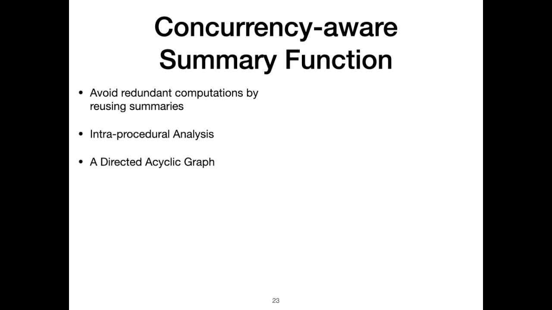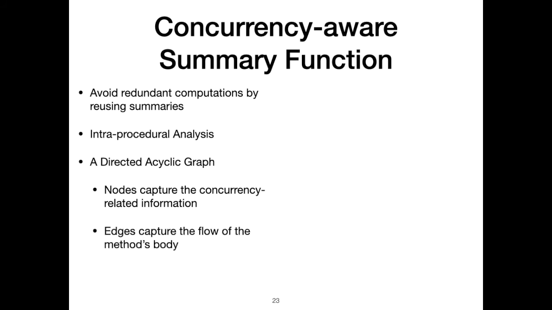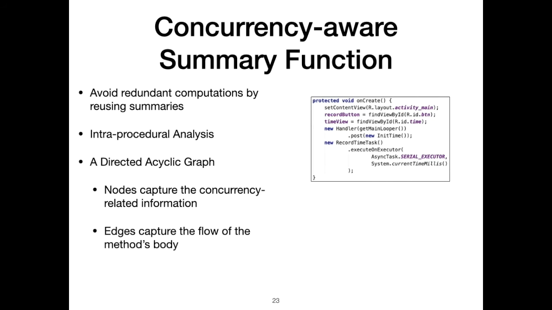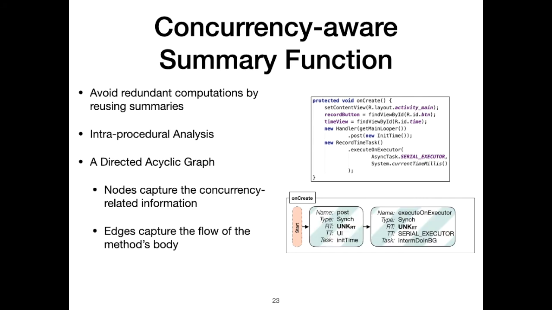CSF is a directed cyclic graph where the nodes capture the information related to the concurrency behavior of the method and the edges capture the control flow. For example, the CSF of the onCreate method is this graph, where it starts with a start execution state, followed by two asynchronous invocation states, and finally the end state. For methods in concurrency libraries, we use manually implemented CSFs to increase the accuracy. Using library CSFs helps us to overcome the inaccuracy caused by the over-approximation in static analysis. Moreover, using library CSFs, developers can even model their own custom concurrency libraries, making our approach extensible.